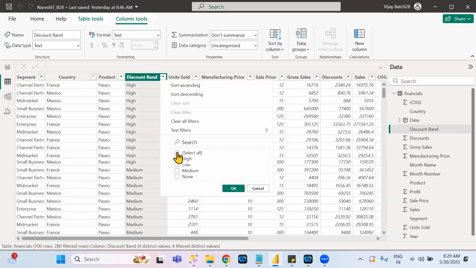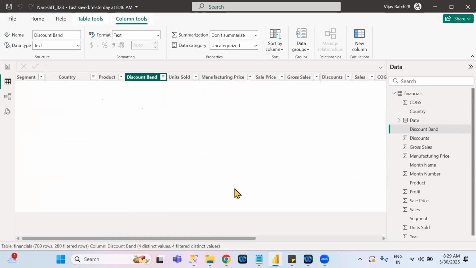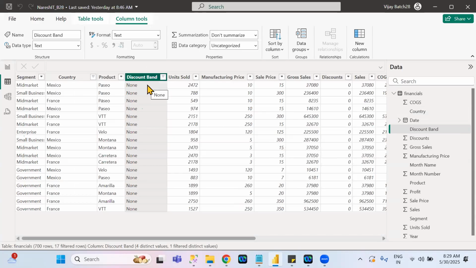Four values are there. Of all four values, I want to see low related or none related. How many are there? Then click on OK. Now how is this column filtered? First in country, Mexico and France related ones. In those Mexico and France related, how many discount brands having none values are there?